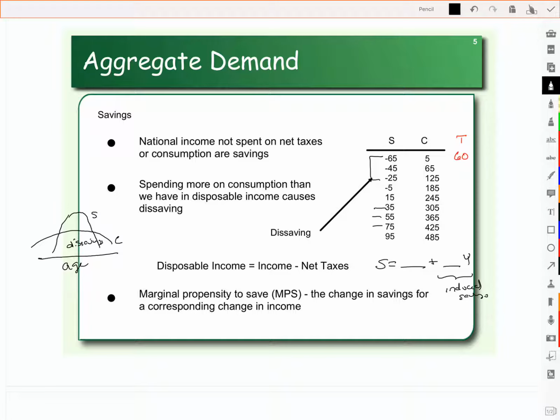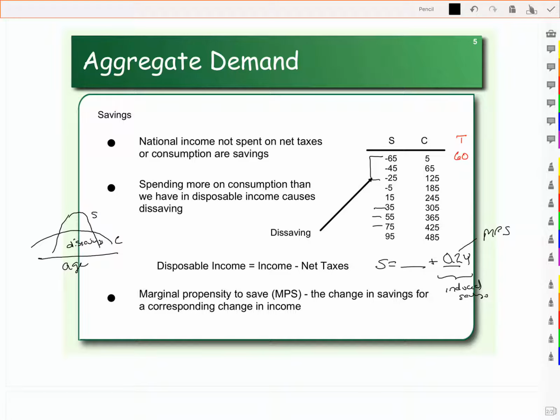Well, let's talk about this induced savings. When we look at this induced savings, we're going to get some kind of slope based on how the savings function changes as income changes. So we're going to find that the slope of that line is 0.2Y. Okay, so 0.2 is our slope. This is what we call the marginal propensity to save, MPS. So 0.2 tells us for every dollar of income, we're going to save 20 cents.